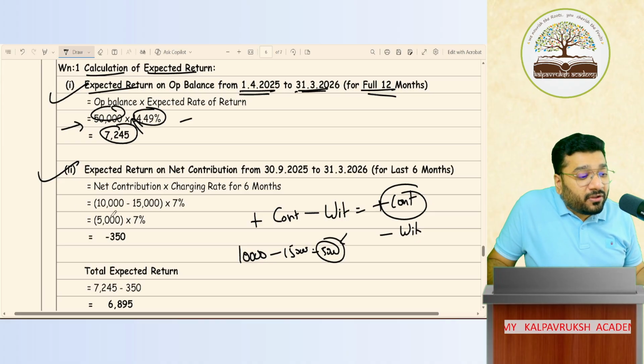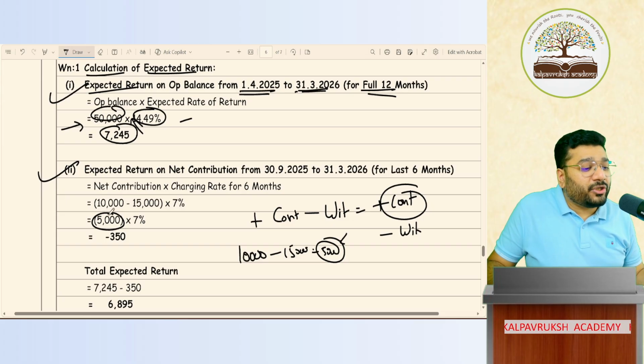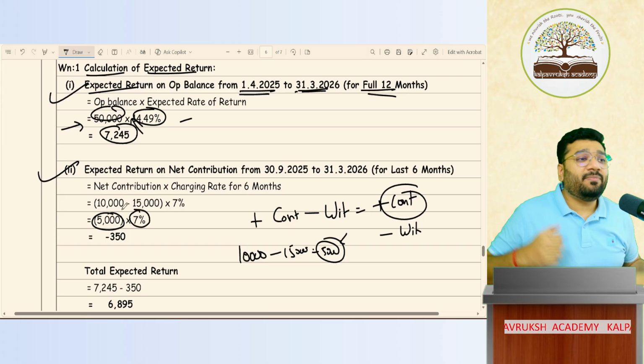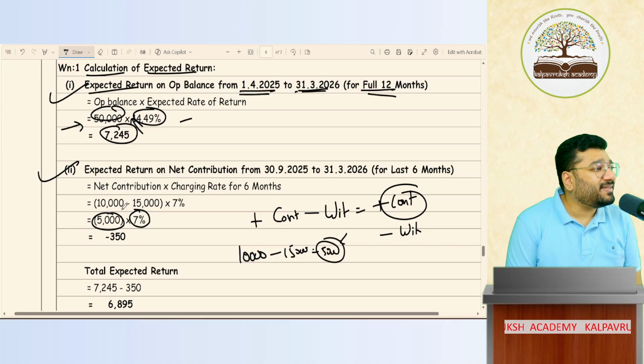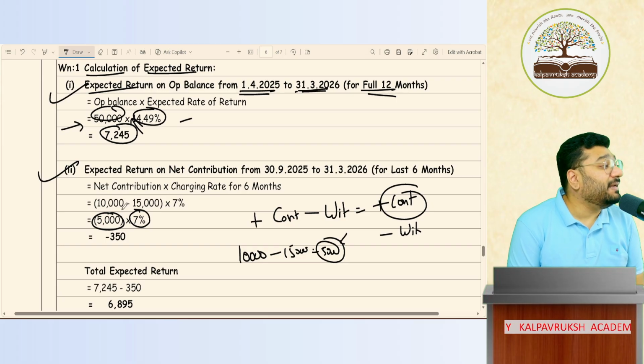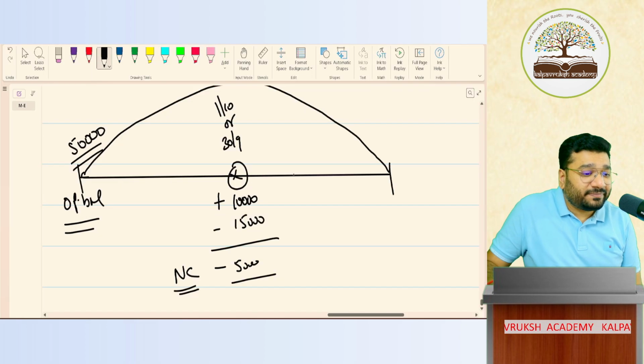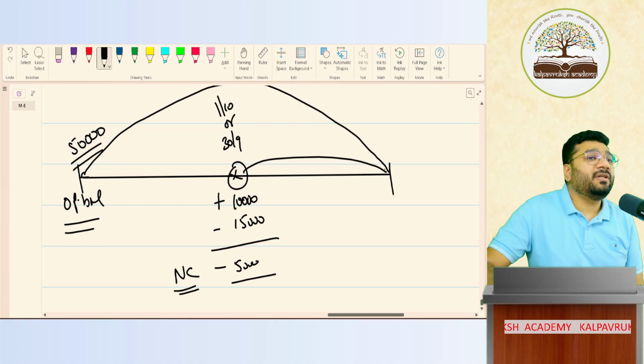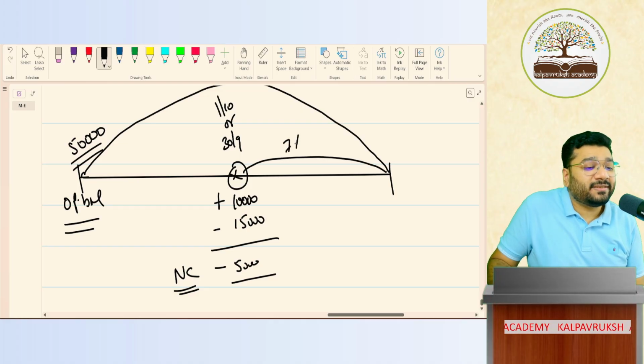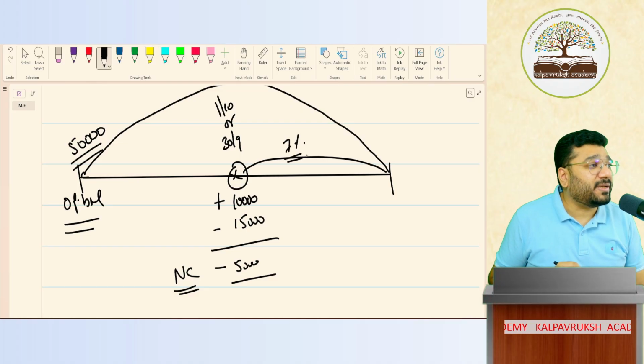So 55,000 is there. No, net contribution multiplied by 7%. This 7% is the half month interest rate. Prida, in the period of the interest rate. Now the question is, how do we get the 7%? How do we get the 7%?